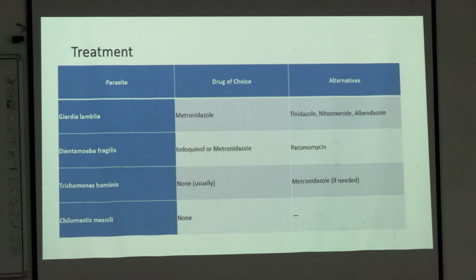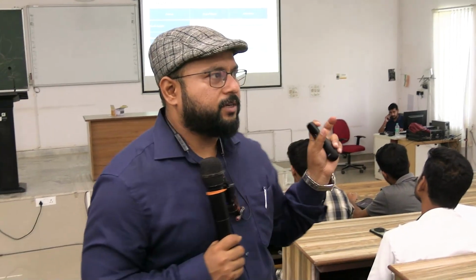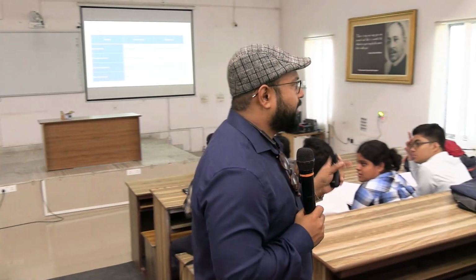Now the treatment part. Just know about Giardia lamblia. Metronidazole is the drug of choice, and the alternatives are tinidazole, nitazoxanide, and albendazole, but metronidazole is the drug of choice. We all know ofloxacin-ornidazole, that ornidazole can also kill Giardia. We give combination drugs to any diarrhea.